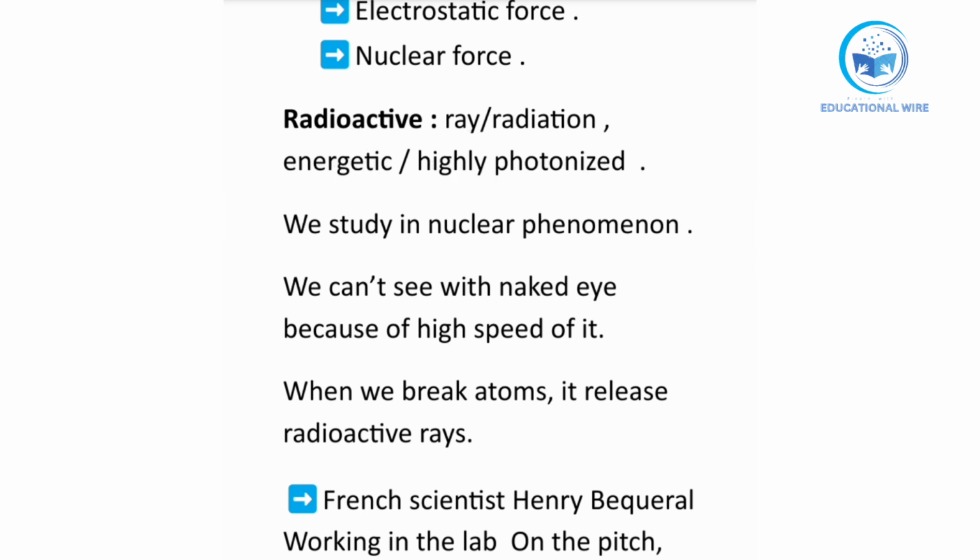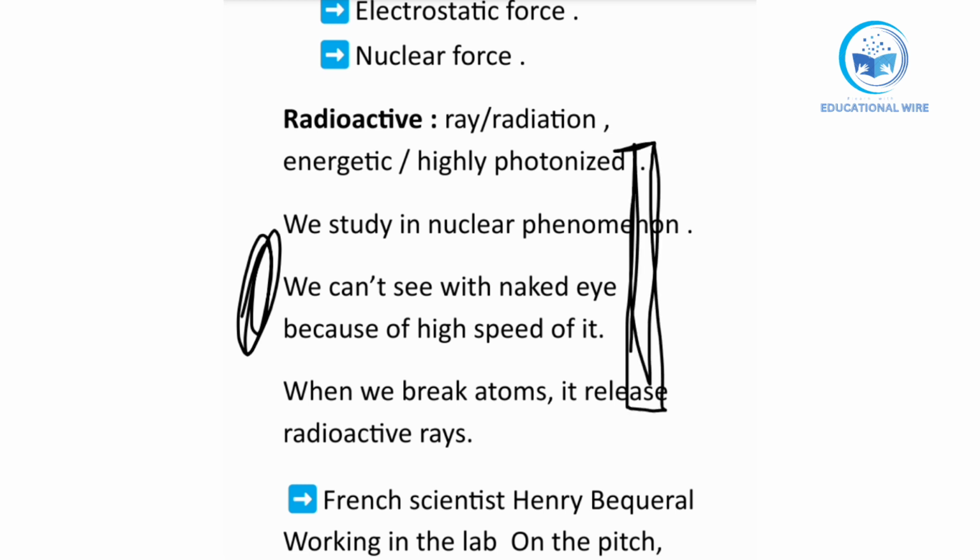Secondly, he struck a radioactive ray on a zinc sulfate plate. We have also done this with a zinc sulfate plate. This is a zinc sulfate plate, it is very shiny. When the radioactive ray strikes here, the zinc sulfate electron gets excited, moves up and becomes unstable.